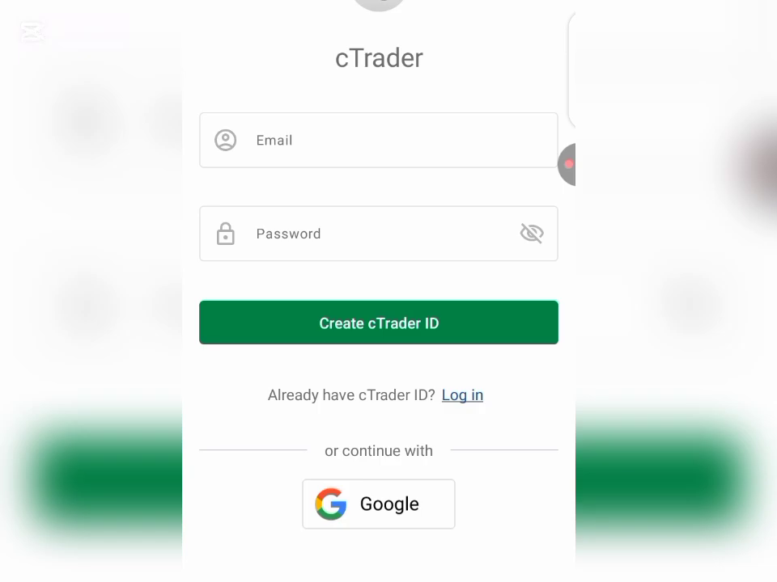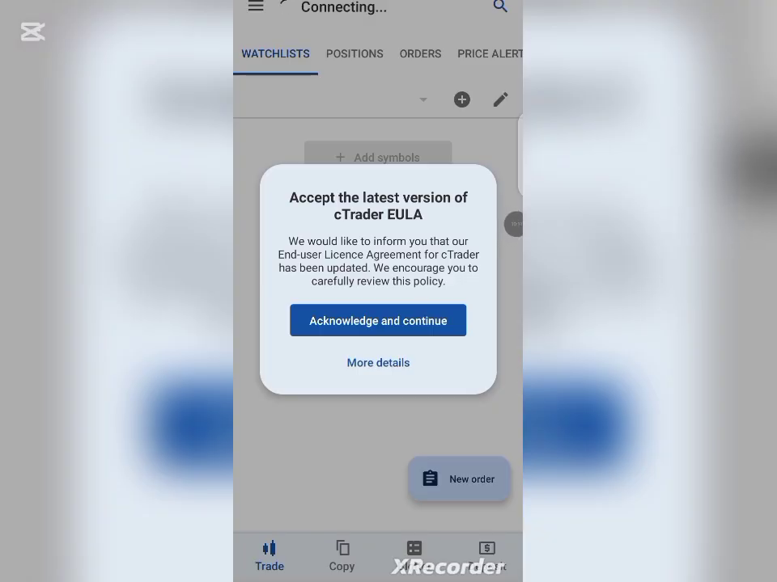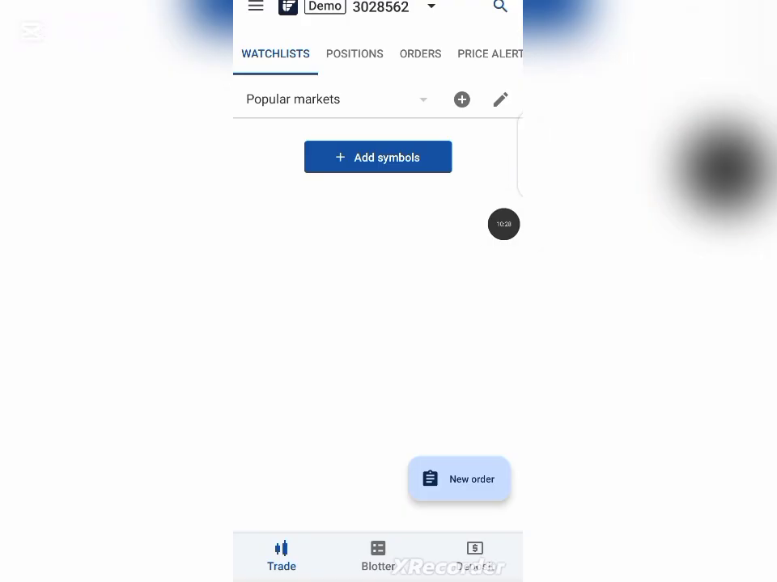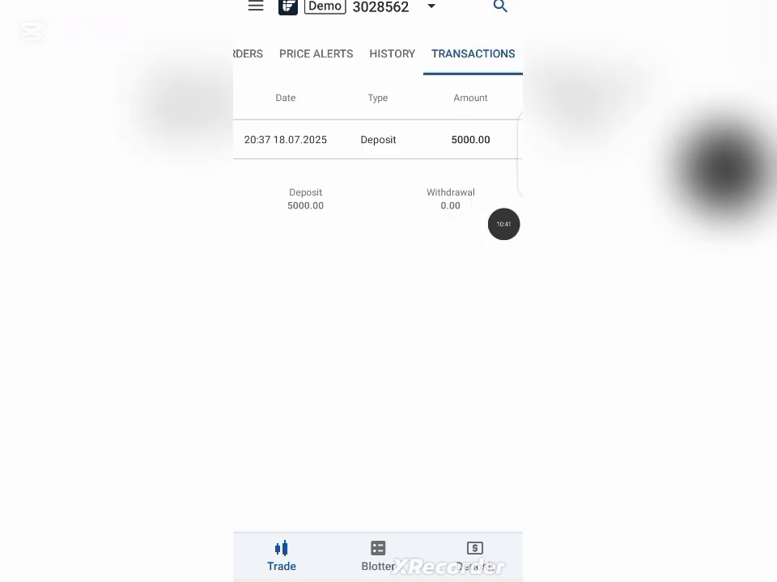Proceeding to signing up, enter your email, and once you're done signing in, it's going to bring you to this interface. As you can see, this is the platform. The cTrader app has been opened. Now I will show you where you can start trading from. Over here, you can click on add symbols to select your currency pair and start trading. As you can see, this is it over here. The amount that is in your account is $5,000 for you to start trading for free. You've been deposited a free $5,000 into this account.